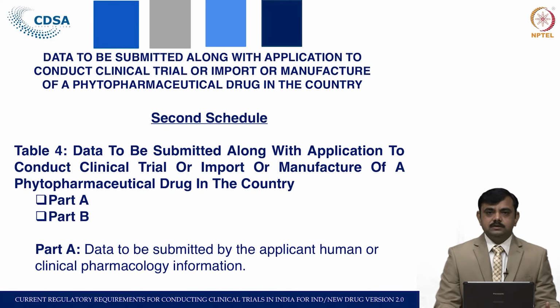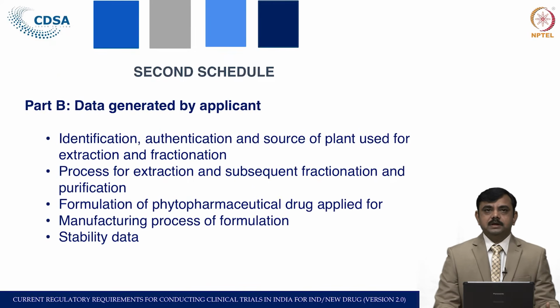Part A is the data submitted by the applicant, related to human clinical data like human or clinical pharmacology information. Part B is data generated by the applicant. Data submitted means whatever data is available, like published literature or data from other countries. Data generated means this may be from the R&D of the applicant.